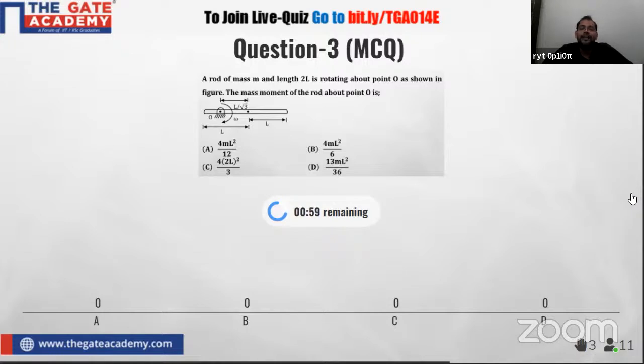Keshav, not all questions are MSQ. Some are MSQ and some questions are MCQ, and there will be a NAT question as well. So this is the second last question. After this question, there will be one more question, and that will decide the leader, the winner of this quiz. So among 11 participants, 6 have already answered. Very good. Now the count is 7. 8, very good.